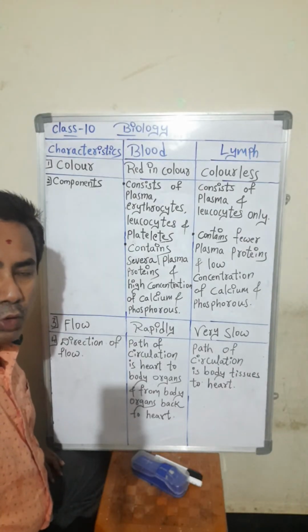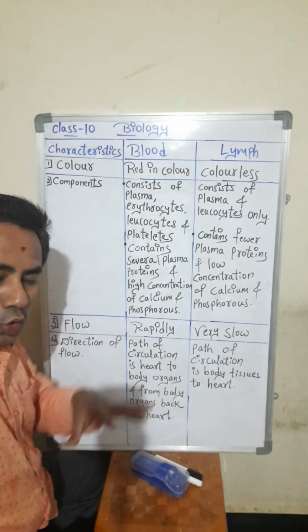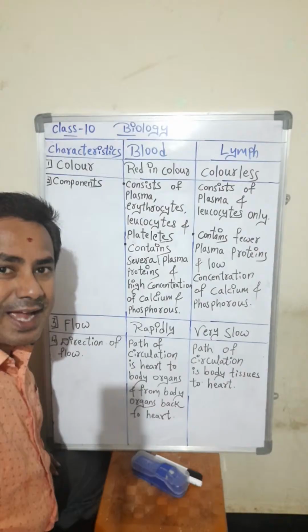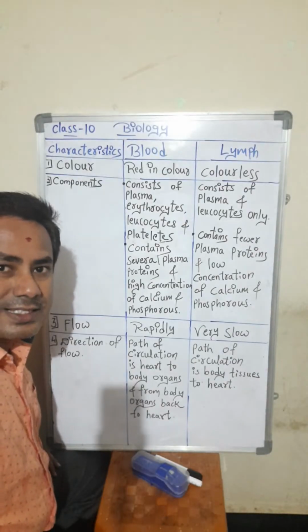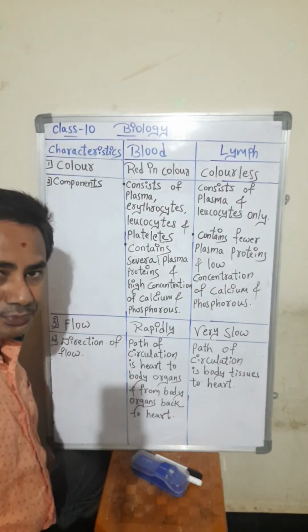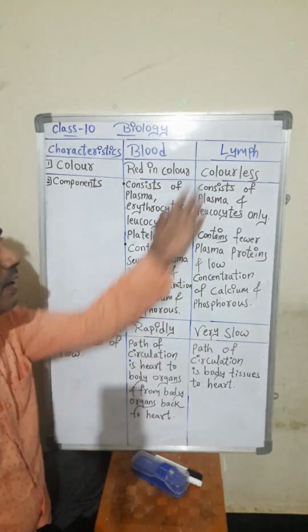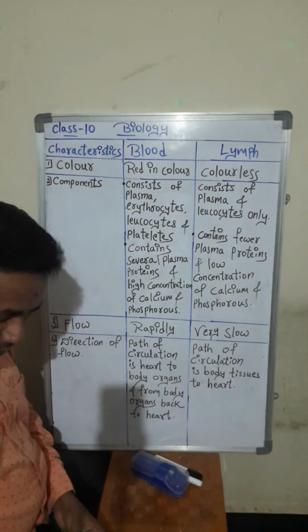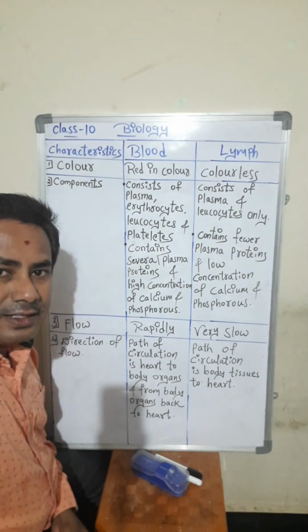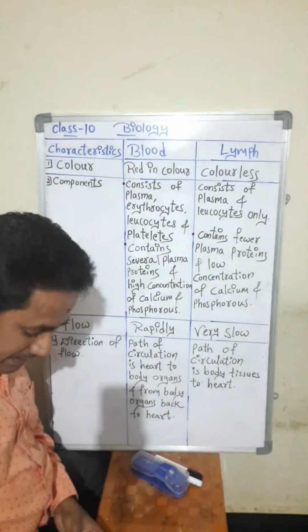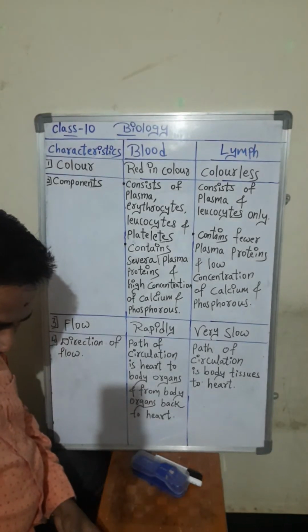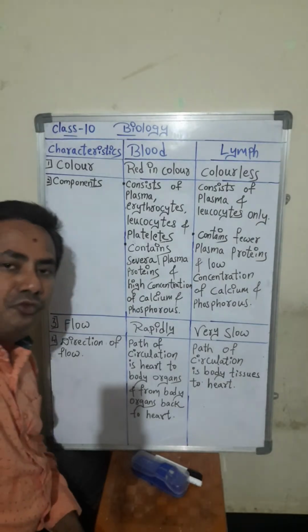Carbohydrates are converted into glucose, and that glucose will be absorbed and released into the blood. Some fats, fatty acids and glycerol will be present, and those will be absorbed by lymph. Who will absorb the fatty acids and glycerol? Lymph. Lymphocytes present in it destroy harmful pathogens.